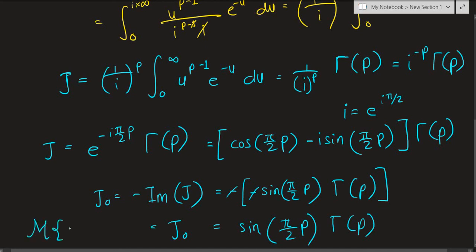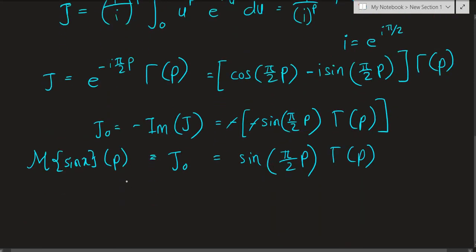So the Mellin transform of sine of x, when you have a parameter p, because we had x to the p minus 1 if you remember, and this parameter can change again when you had a parameter p. So the Mellin transform, with respect to p, just for now, is equal to sine of pi over 2p times the gamma function of p. Fine, we have our J naught in place after calculating J.